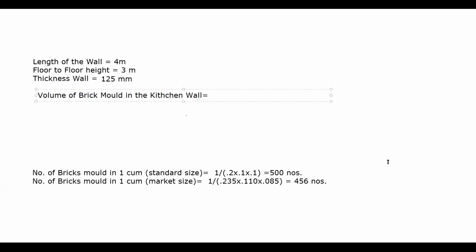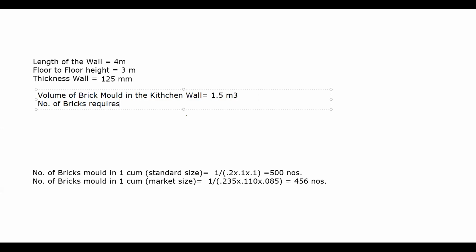Yes, sir. Others please also participate. Sir, 1.5 is coming, na? 1.5 meter cube. So let's see, we have a chat here. Okay. So 1.5 meter cube is the volume of the bricks in the kitchen. Now can we find out the number of bricks required? Sir, 750 bricks are used.